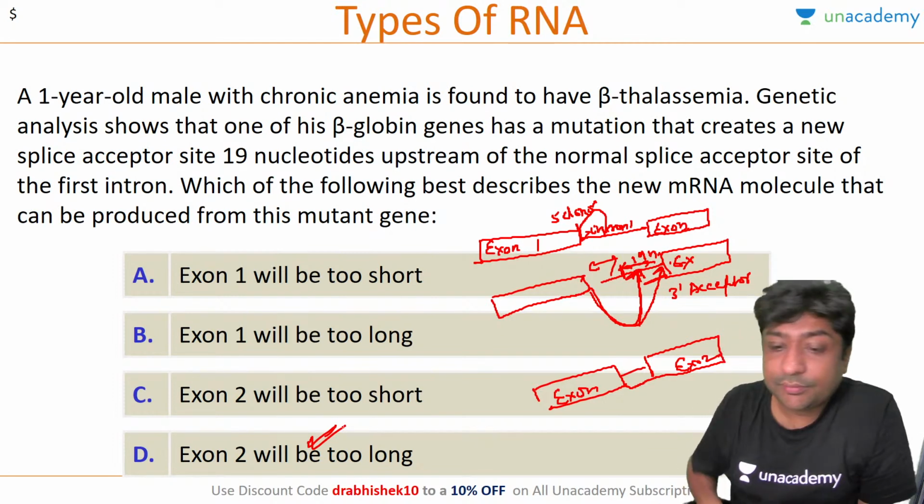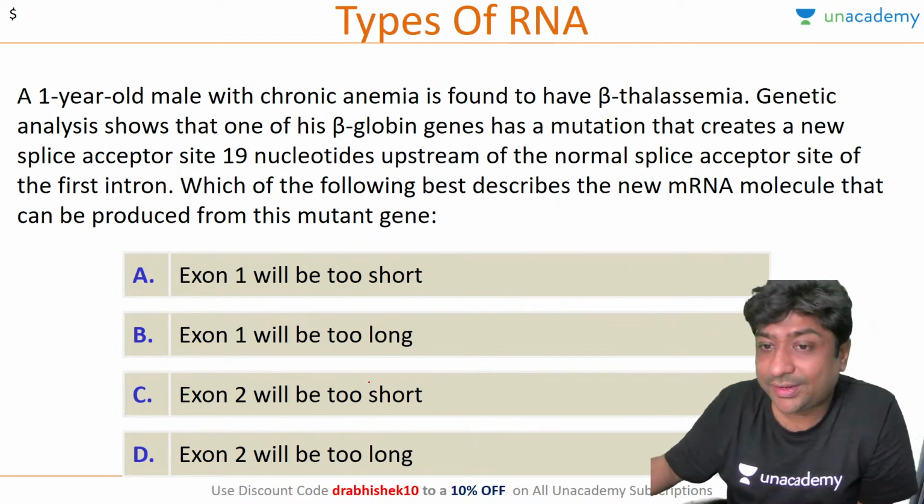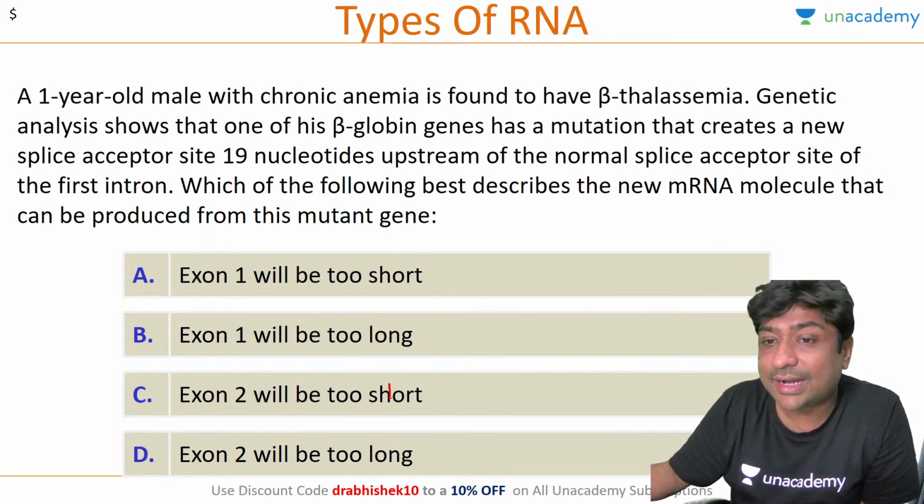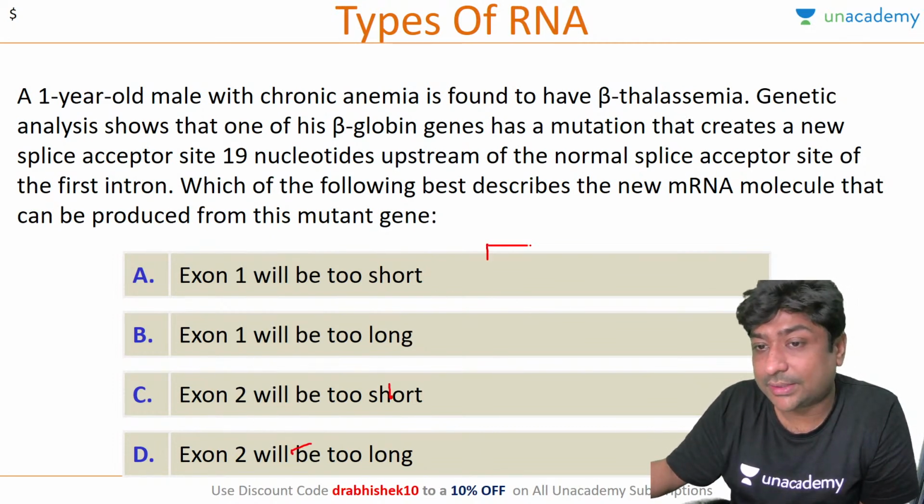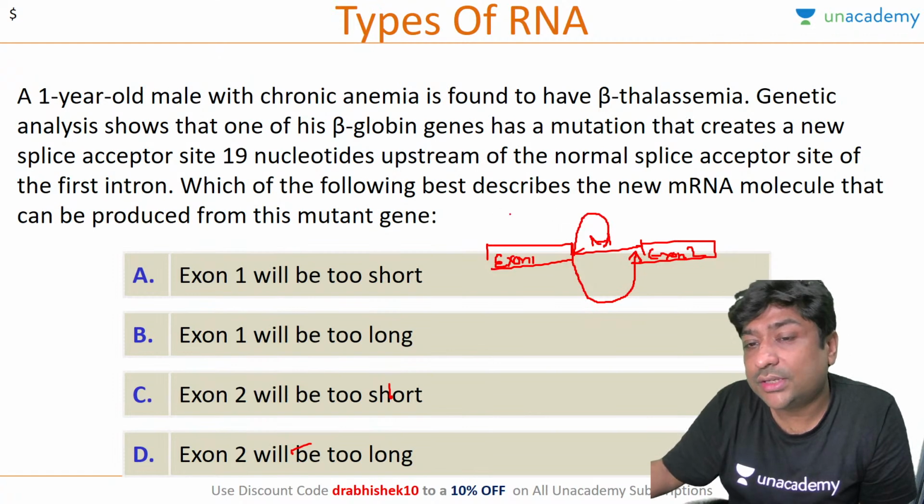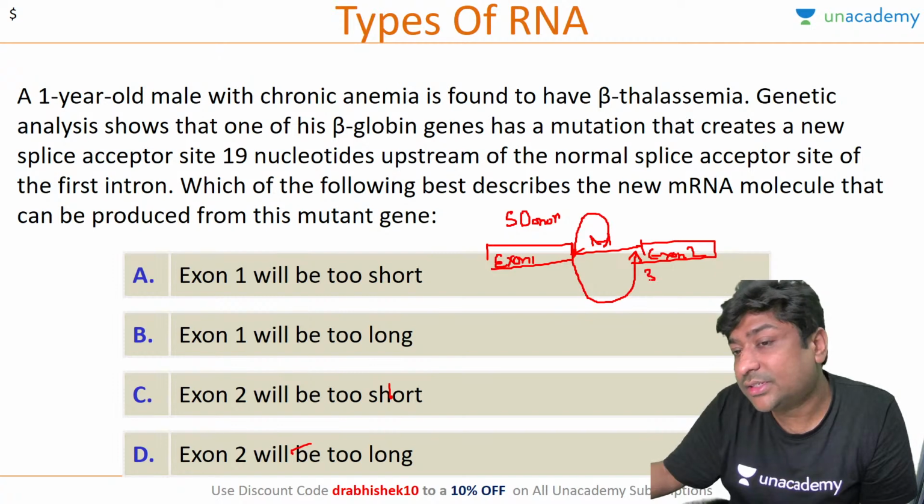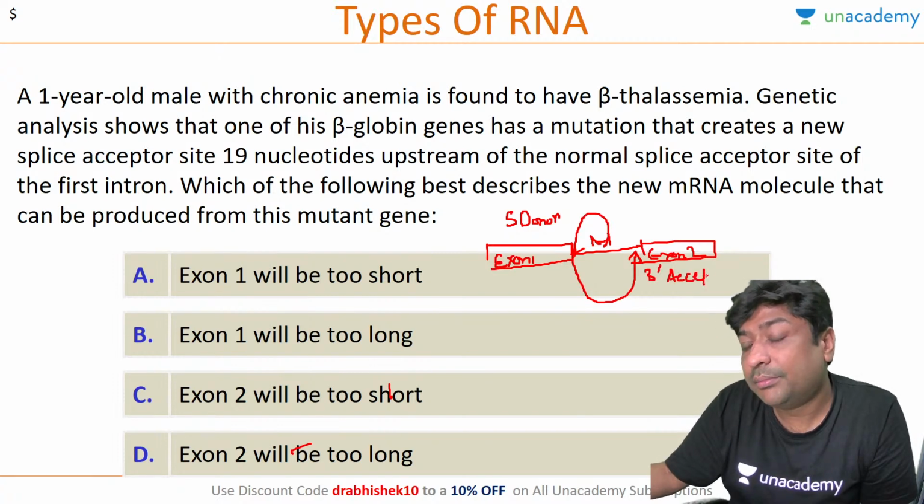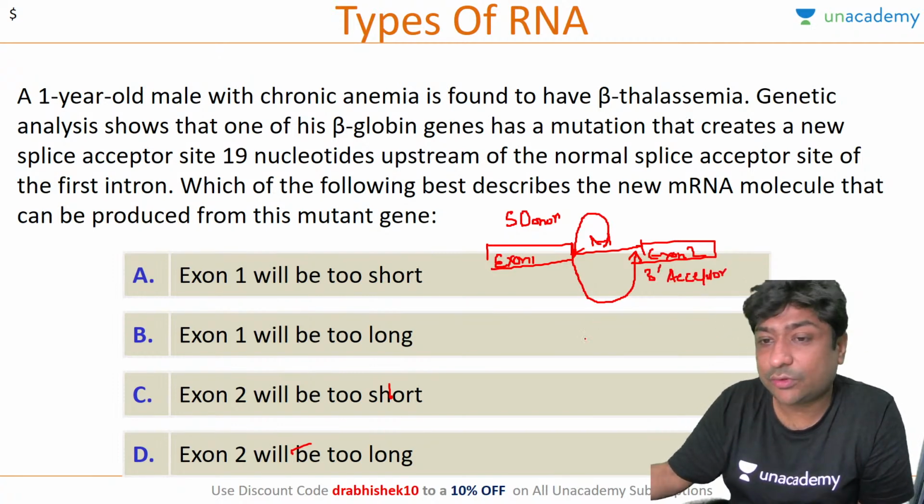Is this clear, everybody? Once again, let me explain it in a very simple way. First of all, let's understand what happens in normal splicing. This is your exon 1, this is your intron 1, and this is your exon 2. Now what happens? First there is a nucleophilic attack here, and then this attacks here. This is called the 5' donor site because it is on the 5' end, and this is called the 3' acceptor site because it is on the 3' end. This is what is going to happen.